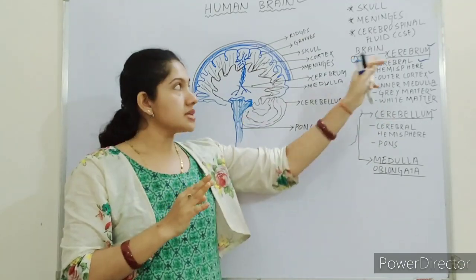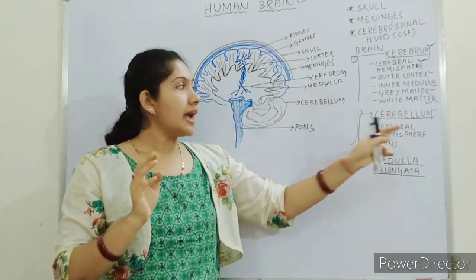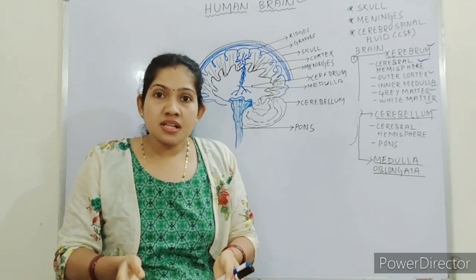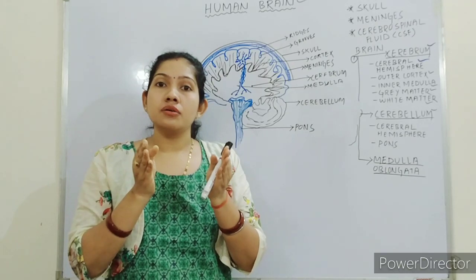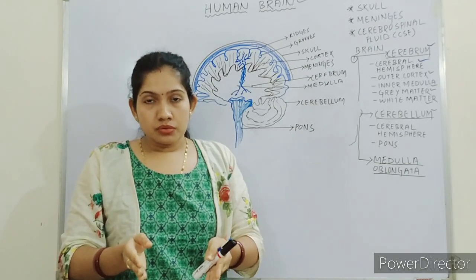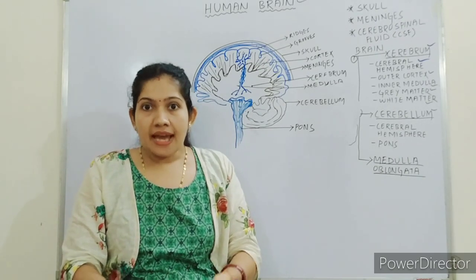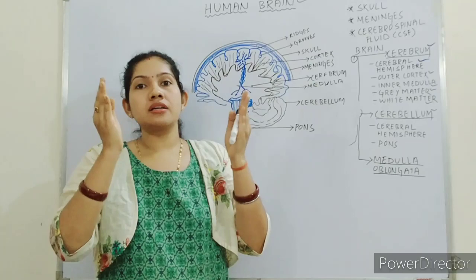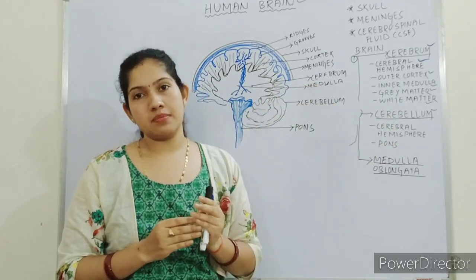Got it? So cerebrum commands and cerebellum implements. All the muscular activity of sitting and standing from the bench is controlled by cerebellum.